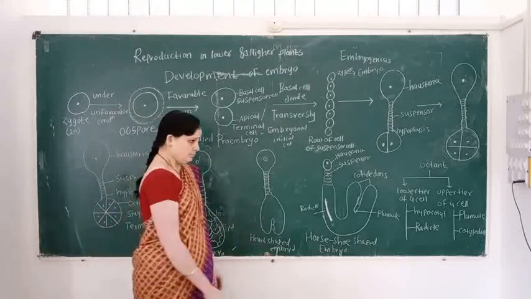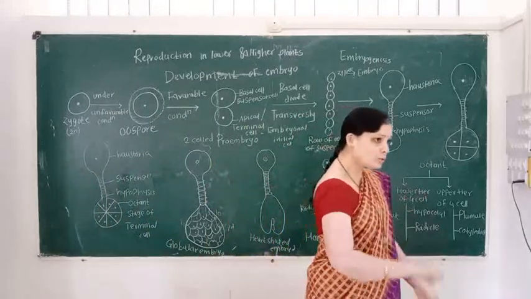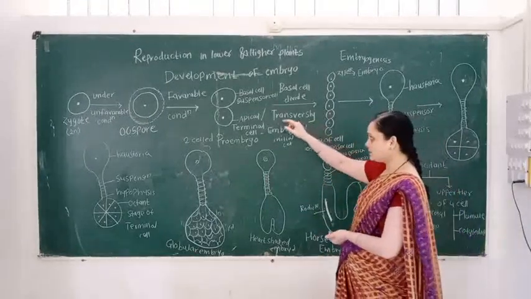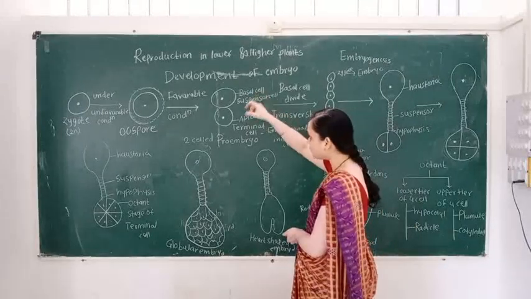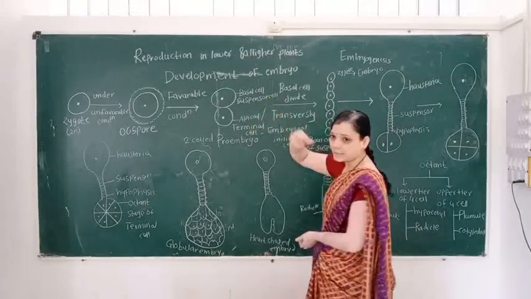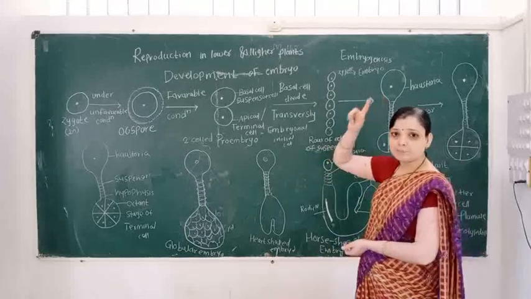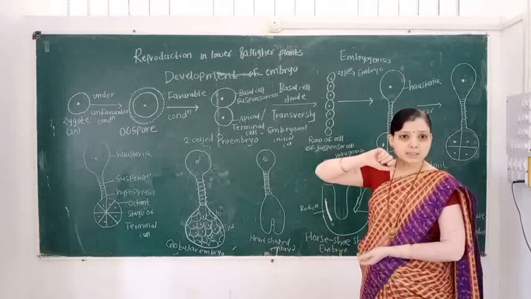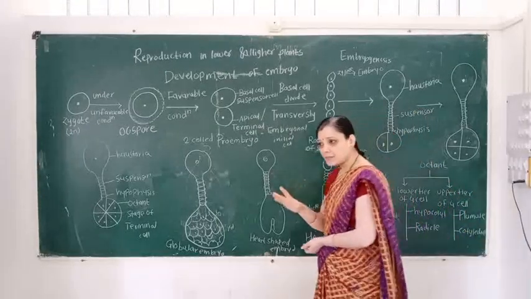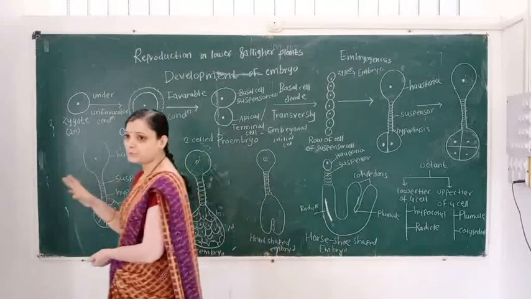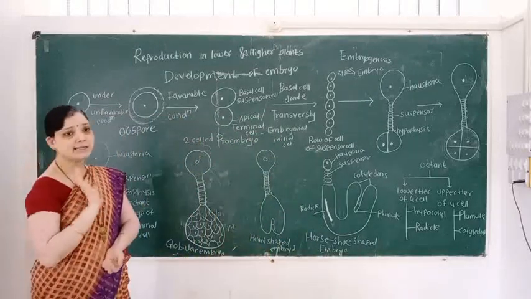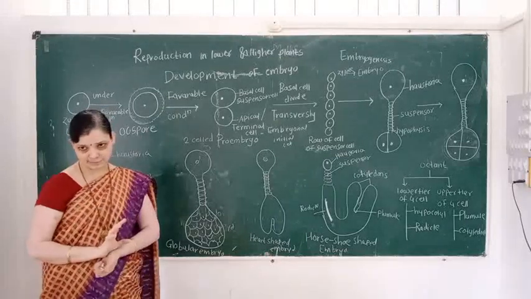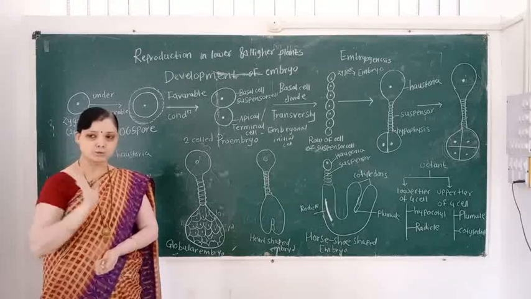Then, out of these 2 cells, the first division takes place. In the first division, the basal cell takes part. So, the basal cell undergoes transverse division, and there is the formation of 7 to 10 cells. That is, a row of cells of the suspensor is formed in the 4th step.